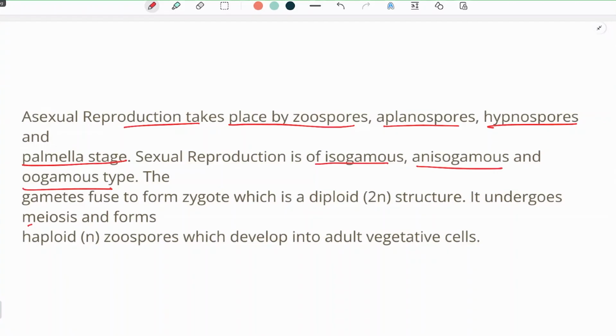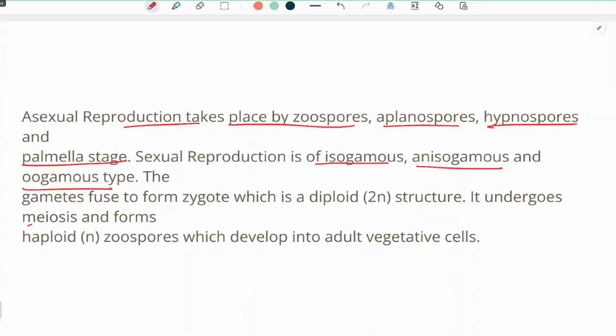We say it is isogamous type of sexual reproduction when both the gametes have similar structure and morphology, and when we look at them they have similar shape, size, and structure. So it can be similar shape, or it can be the presence of flagella. Both are motile and the same in size, or both are non-motile and the same in size, but they should be exactly the same as each other. When the gametes have the same structure, we term it isogamous reproduction.